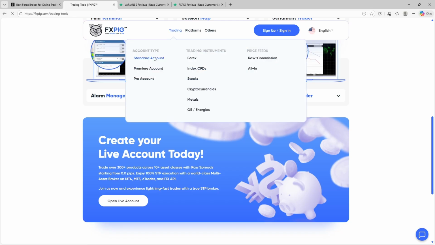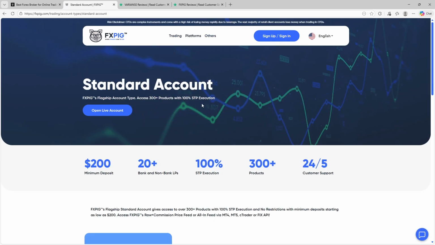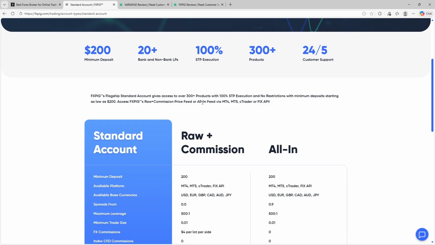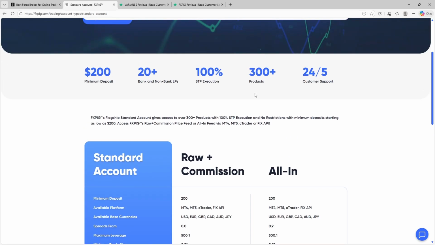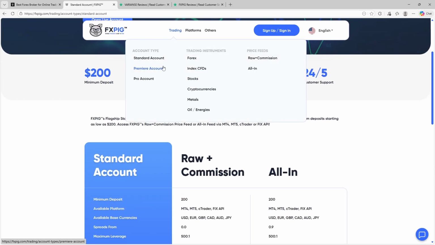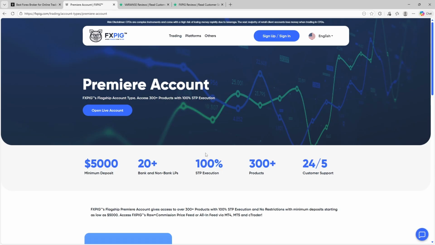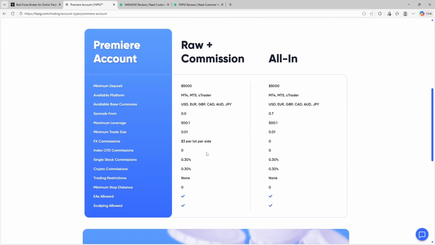Once the feature set is clear, FXPIG's account structure becomes easier to evaluate. The broker offers three main account types: Standard, Premier, and Pro. The Standard account is designed for smaller traders, offering access to all major platforms with a relatively low minimum deposit and spread-based pricing. The Premier account targets more active traders, featuring tighter spreads, lower commissions, and higher minimum funding requirements.